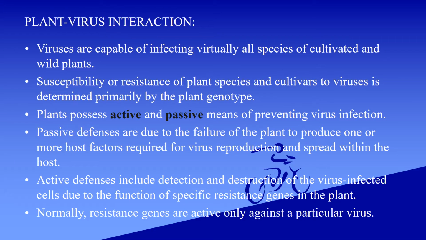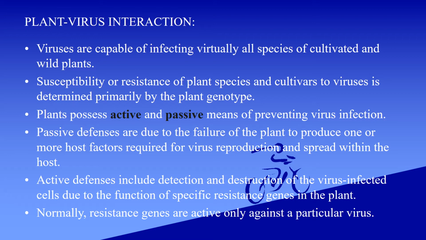Plant-virus interaction. Viruses are capable of infecting a wide range of cultivated and wild plants. Susceptibility or resistance of plant species and cultivars to viruses is determined primarily by the plant genotype. Plants possess active and passive means of preventing virus infection.